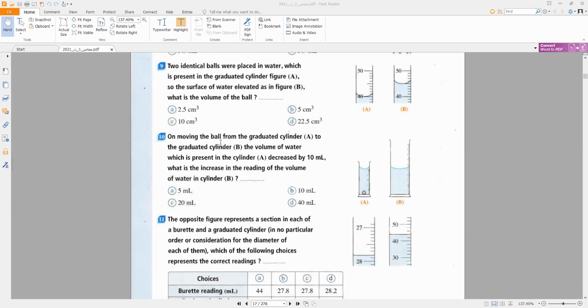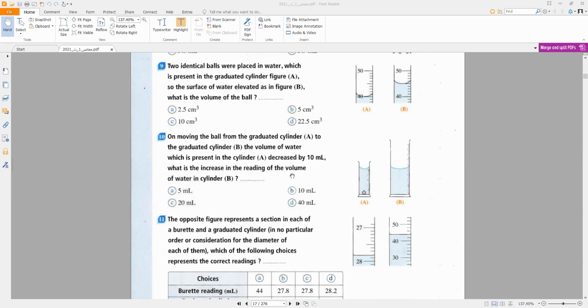Number 10. On moving the ball from the graduated cylinder A to the graduated cylinder B, the volume of water present in cylinder A decreased by 10 ml. The volume in this cylinder decreased by 10 because we moved the ball from graduated cylinder A to graduated cylinder B, so the volume decreases.